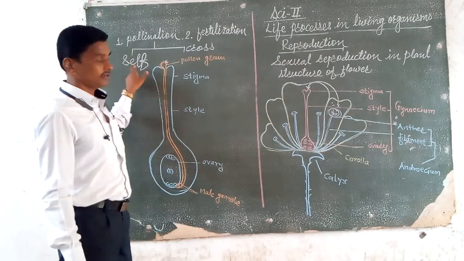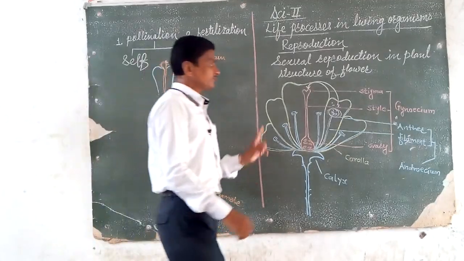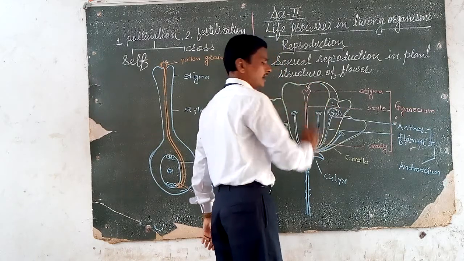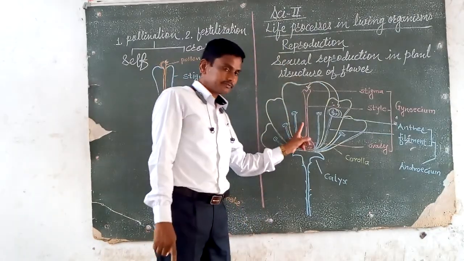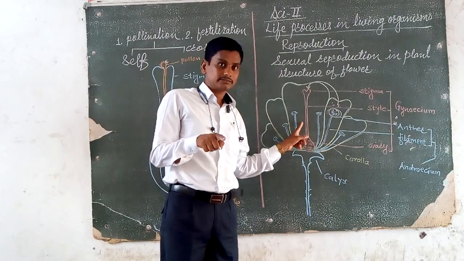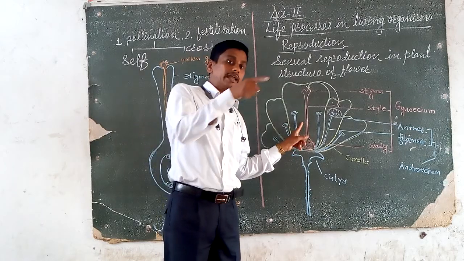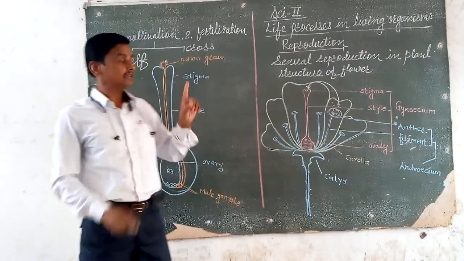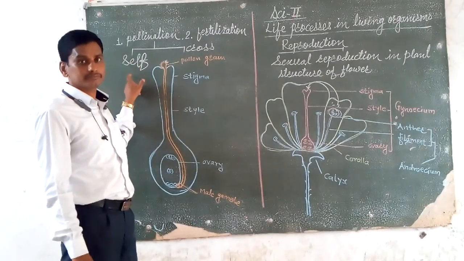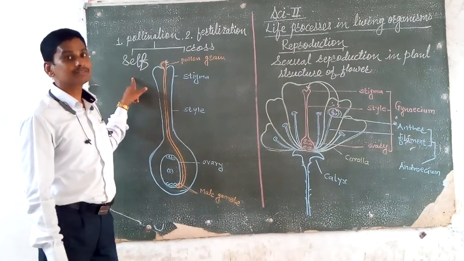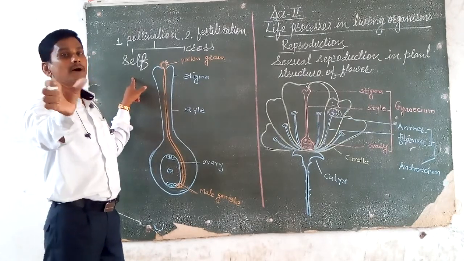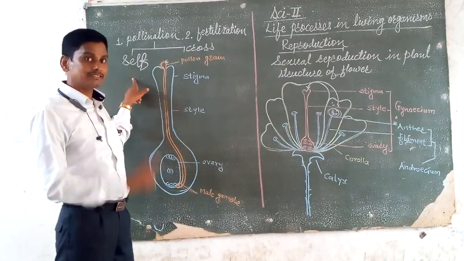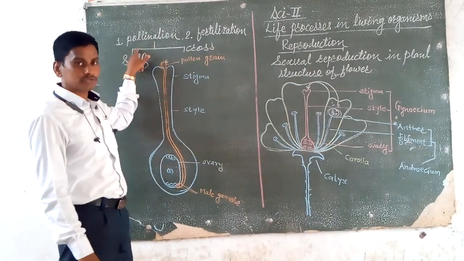In self-pollination, the pollen grains are transferred from anther to stigma in the same flower or another flower of the same plant. That process is known as the self-pollination process.